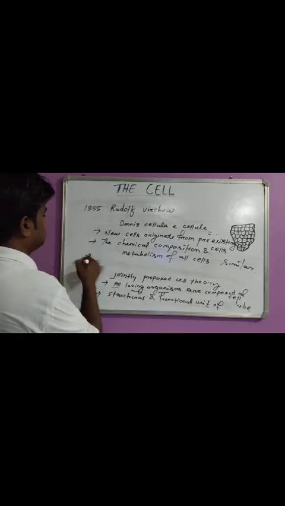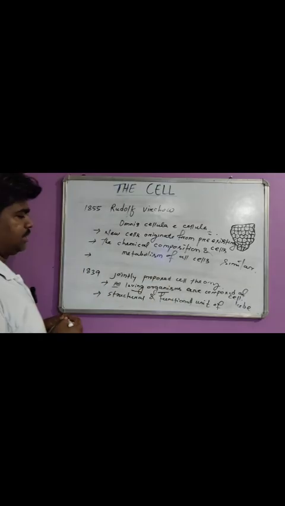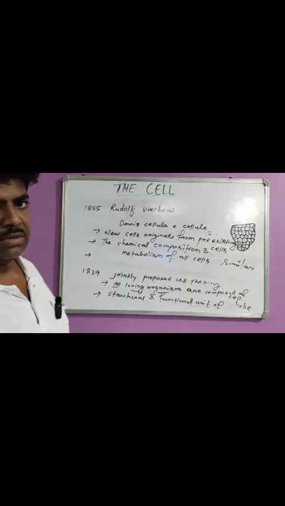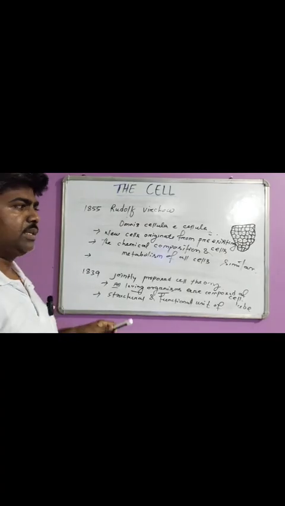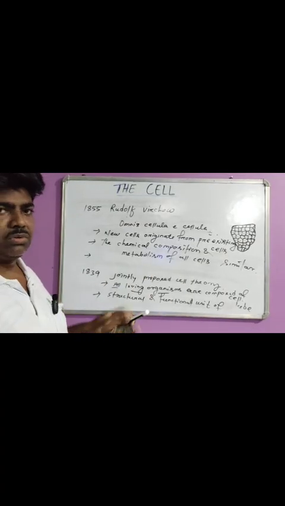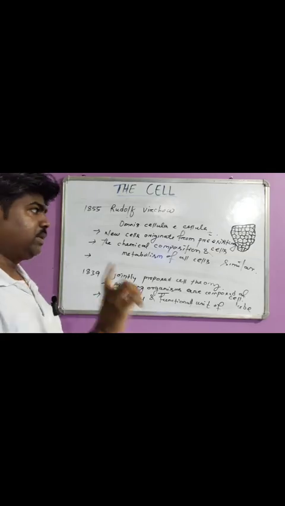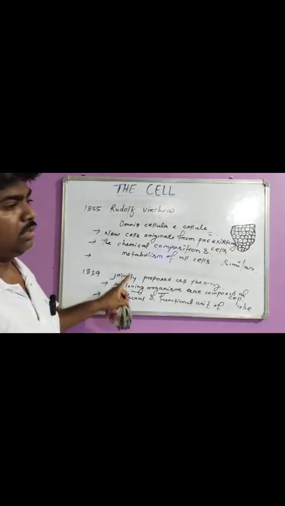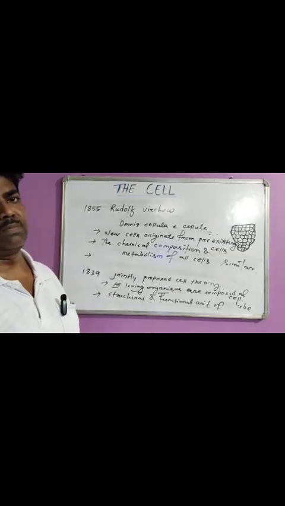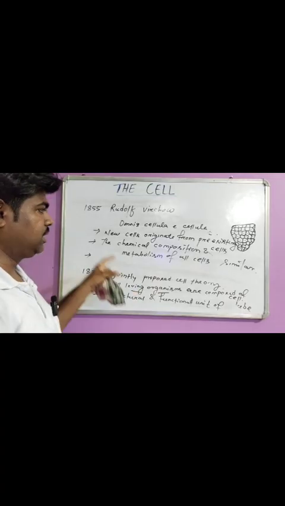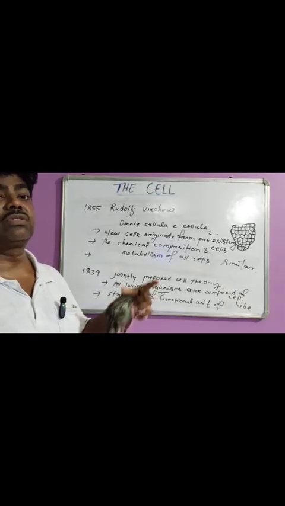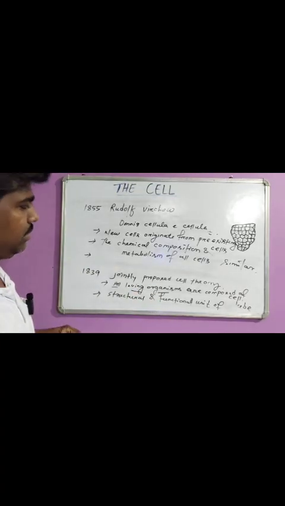And the fifth point is the function of an organism. We are made up of cells. So the cell is our basic structural unit and cells also are the functional unit. The organism's function is determined by all the activities and interactions among the constituent cells.